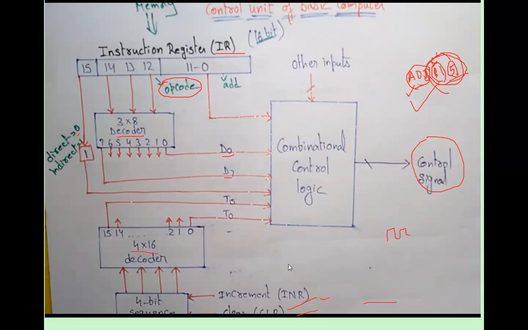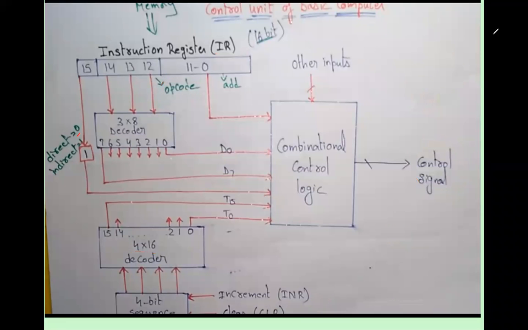Like in the fetch cycle, first we have to fetch the instructions. So again, to fetch, multiple control signals are required. Without control signals, all these operations cannot be possible. So the control signals perform all the different types of operation in the computer.